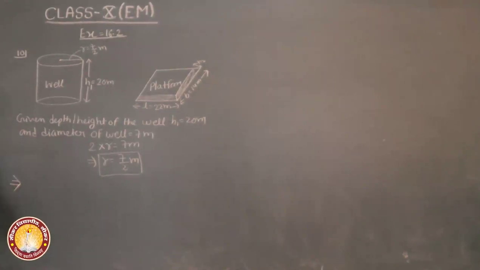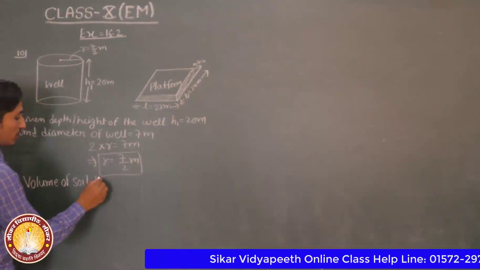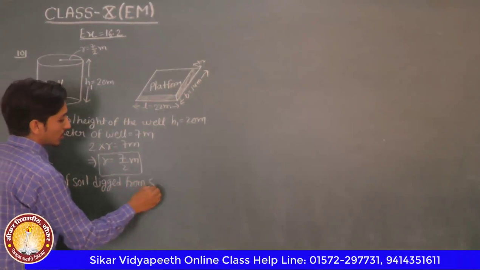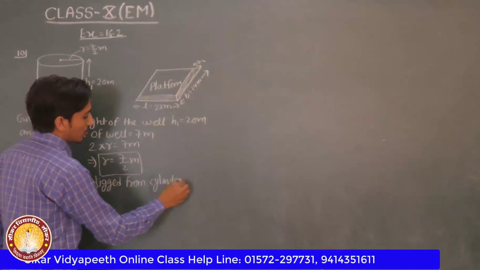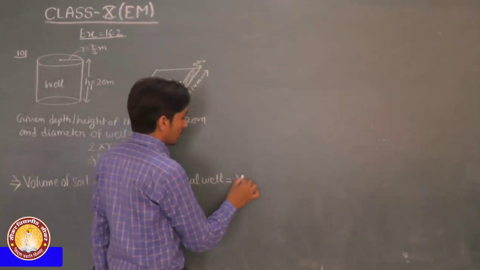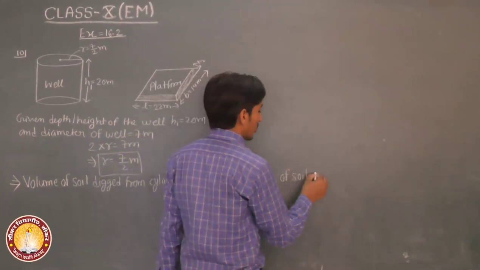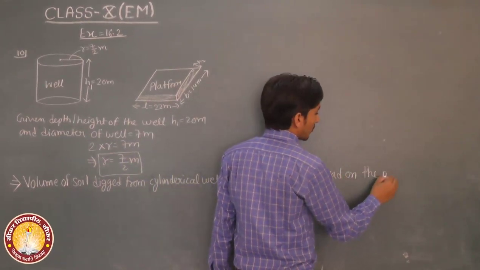So we can say that volume of soil digged from cylindrical well is equal to volume of soil spread on the platform.